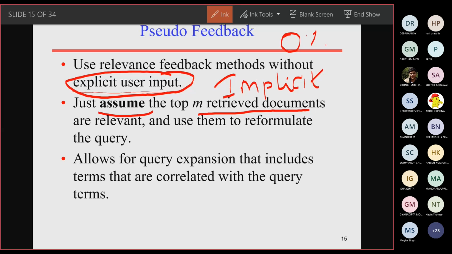Instead, the information retrieval system is going to retrieve the documents, the top M documents. If I do have N documents, say 10 documents, I'm going to find some 7 documents which are relevant.